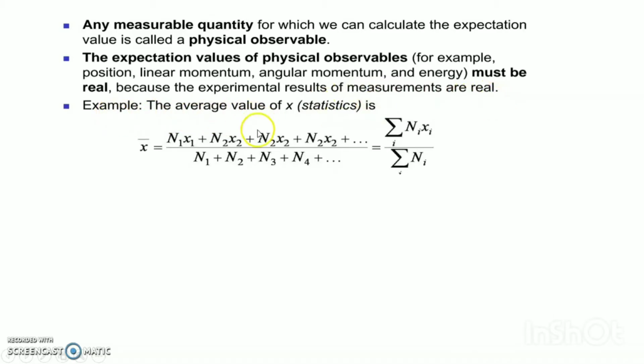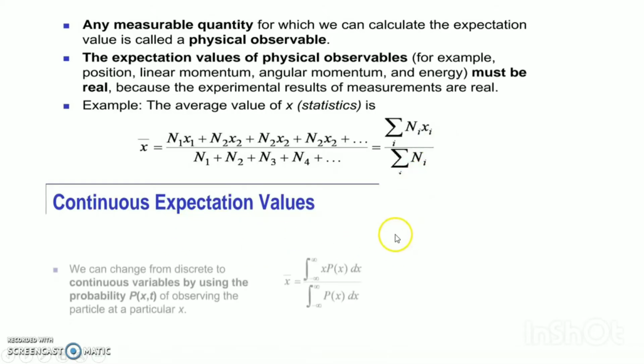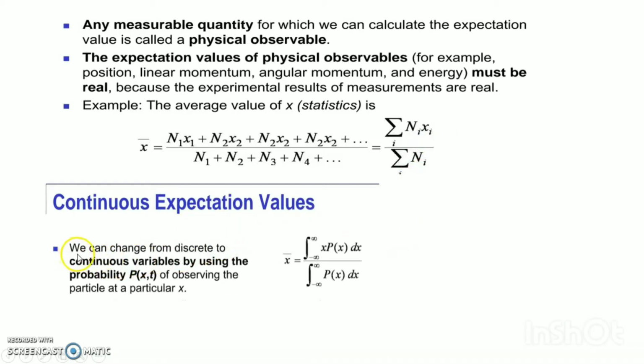The average value of x in statistics, x bar, is equal to the summation of ni xi divided by the summation of ni. For the continuous expectation value, we change the discrete variables to continuous variables using the probability P(x) of observing the particle at a particular x.